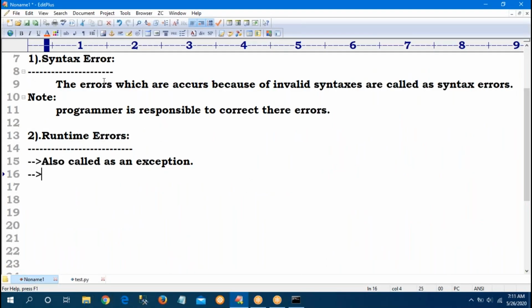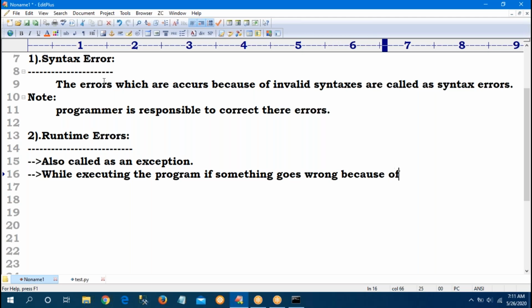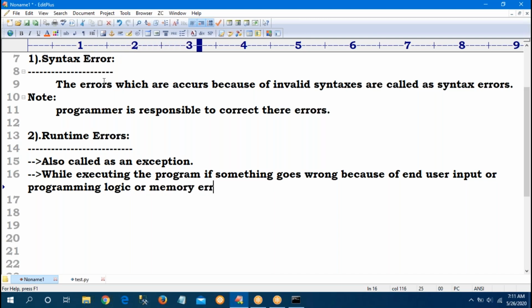So what is a runtime error? While executing the program, if something goes wrong because of end user input or programming logic or memory error, we will get runtime errors. So that is called a runtime error.